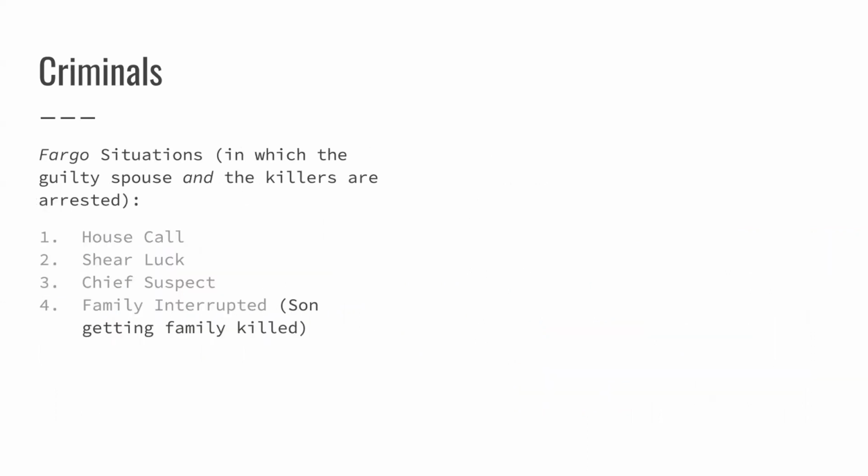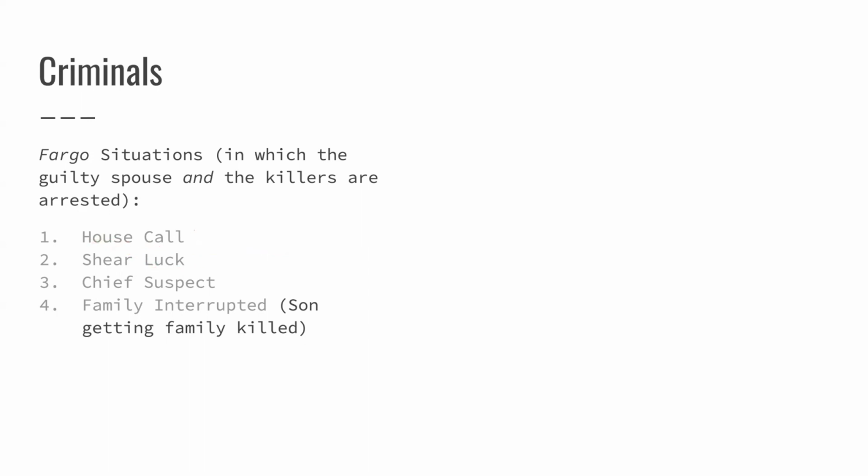These episodes I want to mention because they had a lot more criminals than a lot of the other episodes, specifically because of what I decided to dub a, quote, Fargo situation. Basically, Fargo is one of my favorite movies, but it's about a guy who hires people to kidnap his wife. I kind of used the word Fargo in my Excel sheet as a shorthand of saying, here's a person who wants their spouse dead, and now they're going to go hire some people to kill the spouse, and so the spouse and the killers are all arrested and included as criminals. I think the most out of all of these was 5 in Sheer Luck.